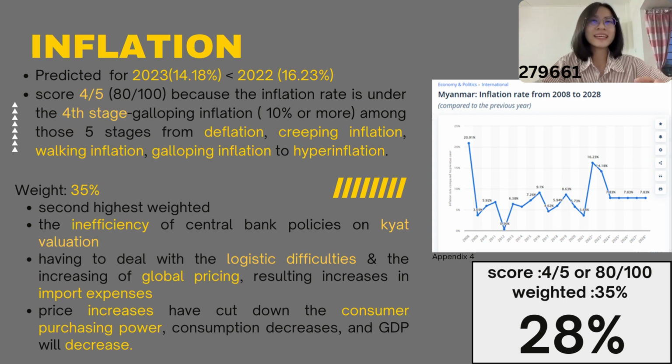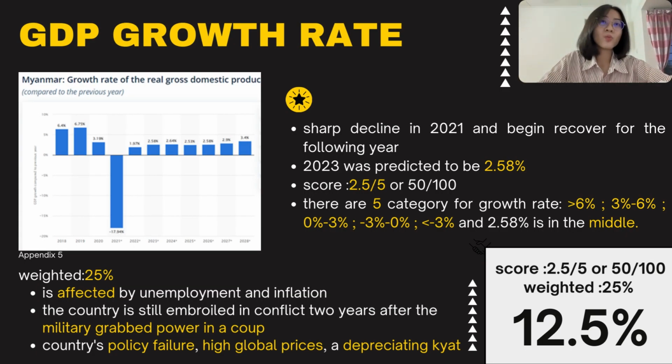It's because of the inefficiency of central bank policy on currency valuations. Price increases have cut down consumer purchasing power, consumption decreases, and the GDP will decrease. So, the weighted score for inflation was 28%. The last indicator was the growth rate of GDP.